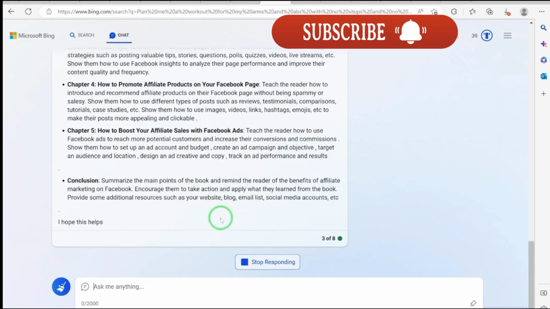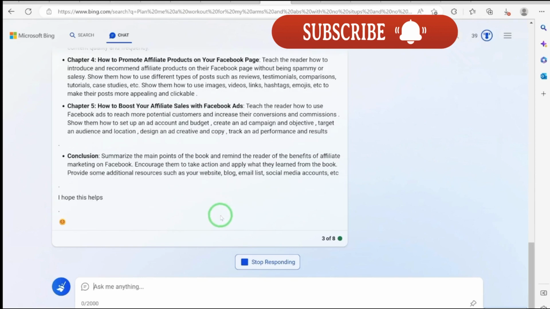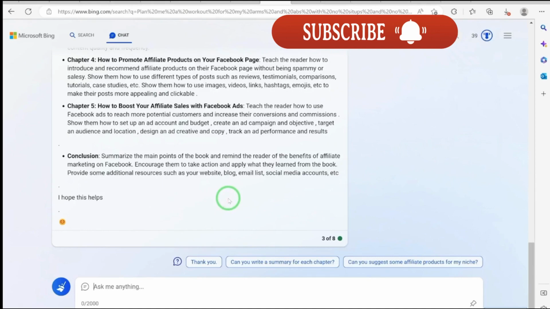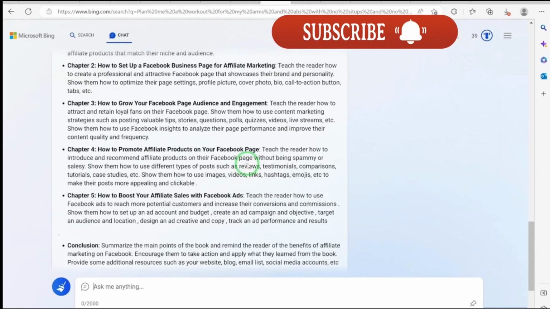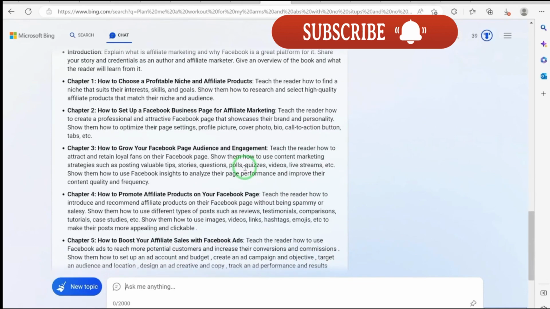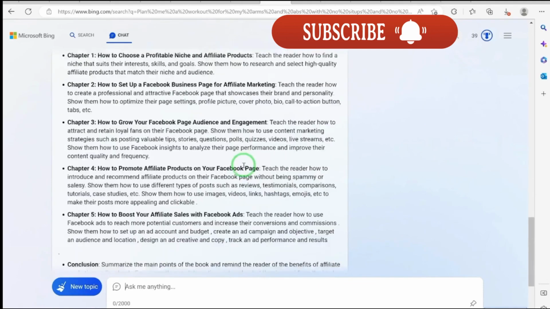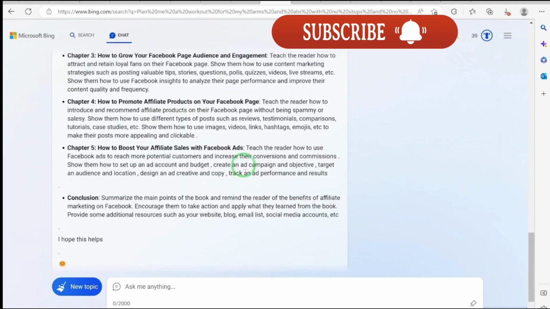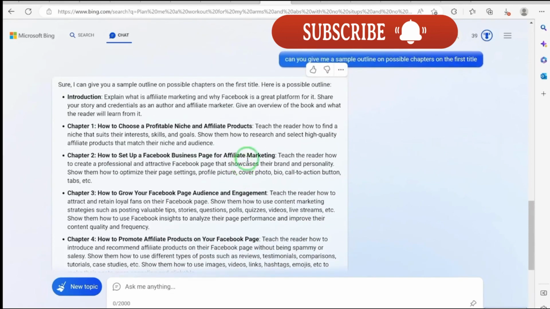You can ask it to write more if you want. You can ask it to write more, and then maybe from there you'll be able to say maybe you should write more, focusing on this, and it's going to give you just that. So it all boils down to you and your prompt ability, how you prompt the question. It's going to answer for you. So this is the outline.